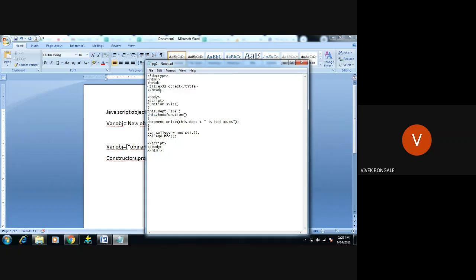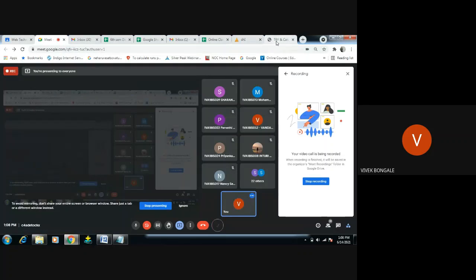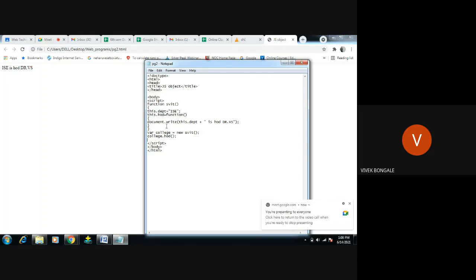Okay, while running, by seeing the output, you will come to know what this program actually is. Okay, go here. We can see. So we have created one method in the function. This method is used to display the output in the user window when some condition is satisfied. Right, now what I will do,